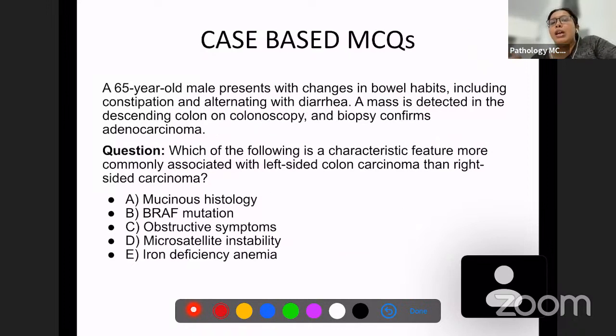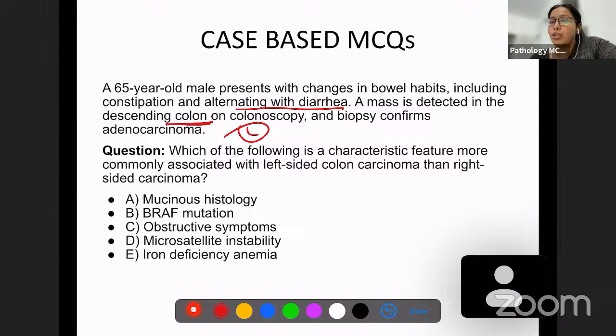Next one. A 65-year-old male presents with changes in bowel habits, including constipation alternating with diarrhea. Okay, a mass is detected in the descending colon on colonoscopy. Biopsy confirms adenocarcinoma. So in the descending colon we have a mass. In the descending colon, if we have a mass, this is a left-sided colonic carcinoma. Which of the following characteristic features is more commonly associated with left-sided colonic carcinoma than right-sided?